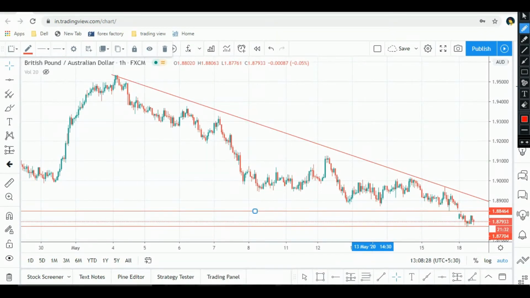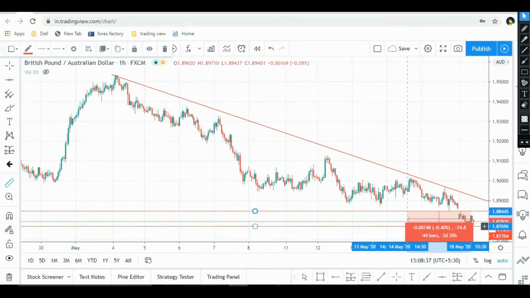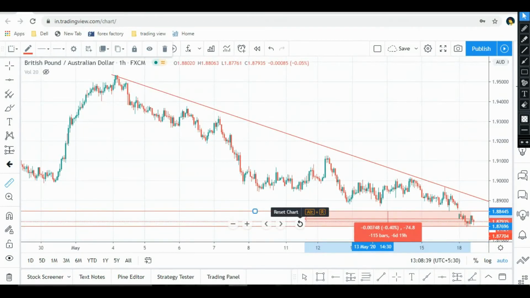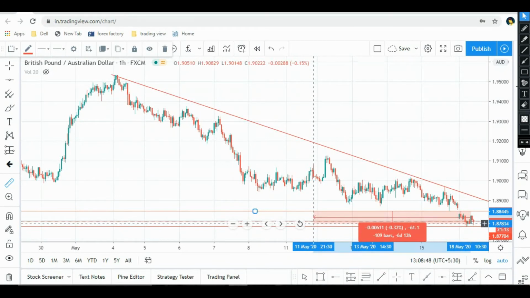And how much profit will I get from here? Let me calculate. Okay, this is almost 74 pips, not 70, 60 pips.